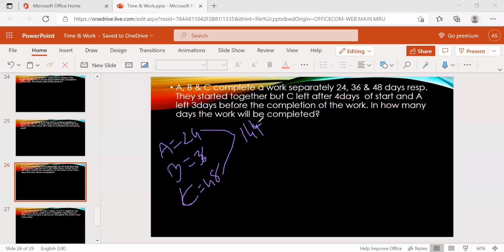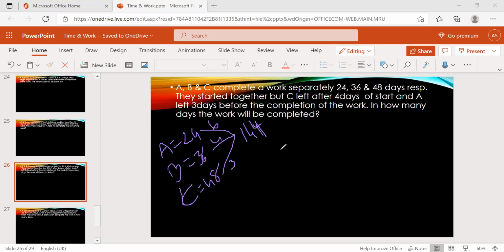144 is the LCM. From this, efficiency of A is nothing but 6. Efficiency of B is nothing but 4. Efficiency of C is nothing but 3.